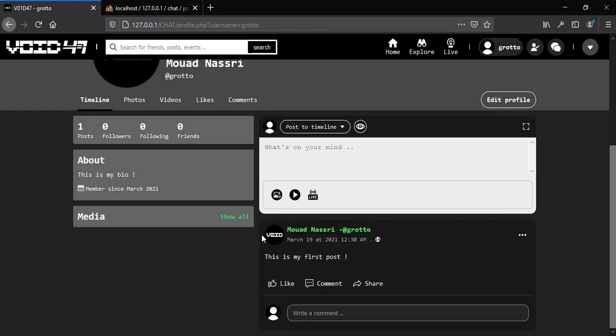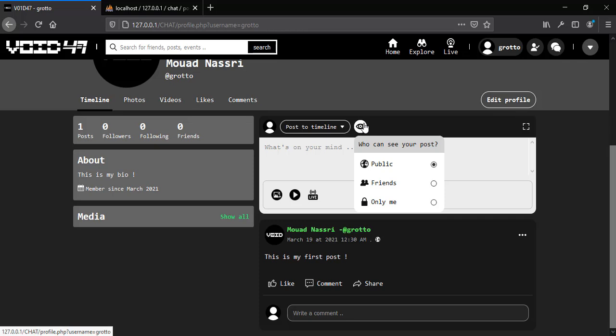So this post component contains all the information about the post, which is the post owner, in this case the current user right here, and we have the date when this user shared this post, and we have the post place, which is public. As you can see, we can share a post using this public option, or we can only share this post with friends, or just make it private.